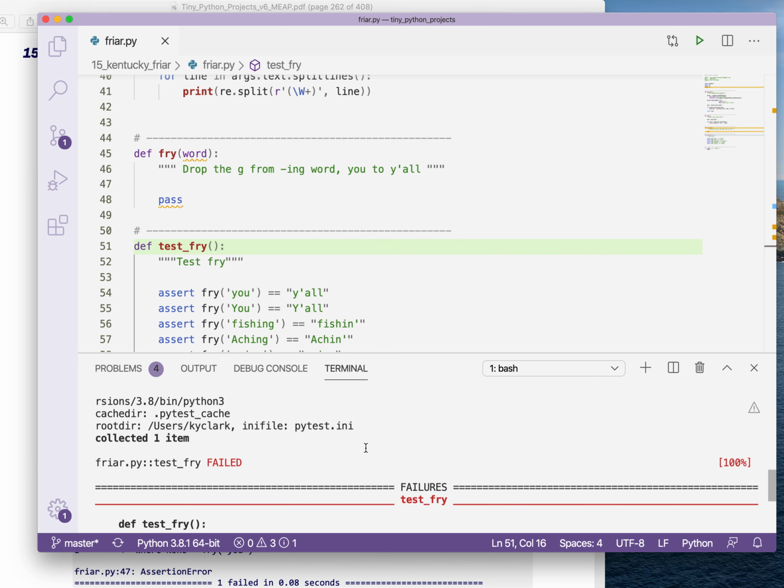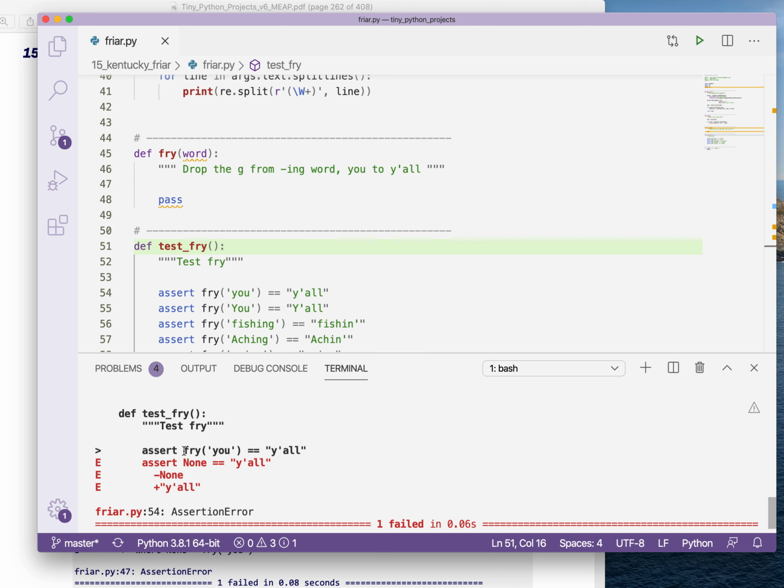And what we see is that we certainly are failing this test. We expect to fail because we haven't written the function yet. What we wrote were the tests. The tests come first. So what we see here is that I gave the fry function the word you, and I expected to get back y'all, and what I got was None. So how do we make this work? That's what we're going to go with in the next video. We're going to talk about what we can do to the fry function to make it pass these tests.